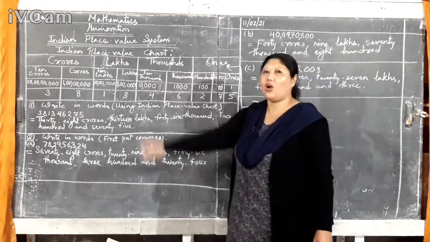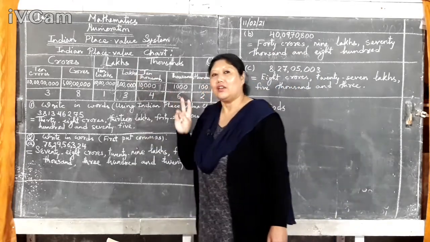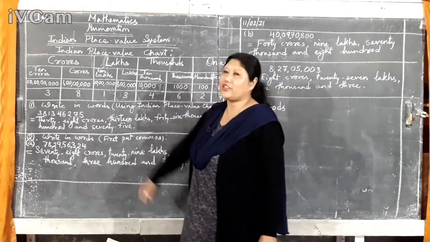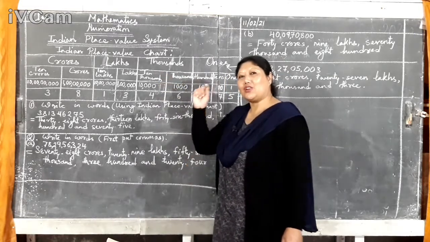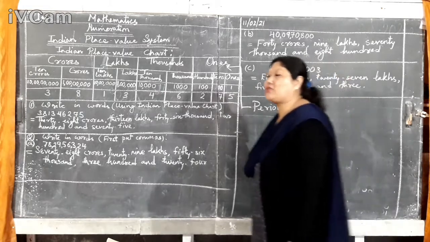These group leaders are called periods. You learned till lakhs, 3 periods, in class 4. Now one more is crores. These are the group leaders' names, and the term for group leader in mathematics is periods.